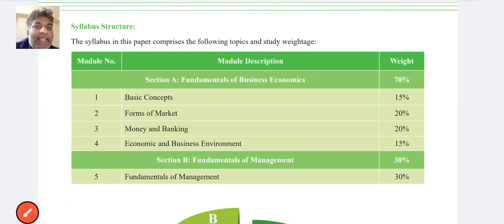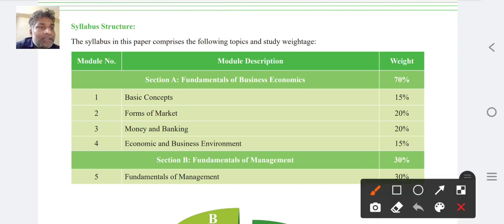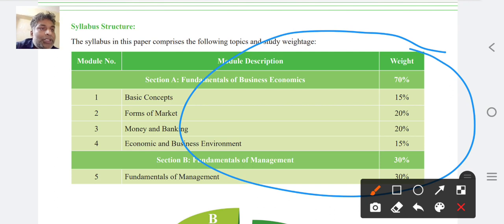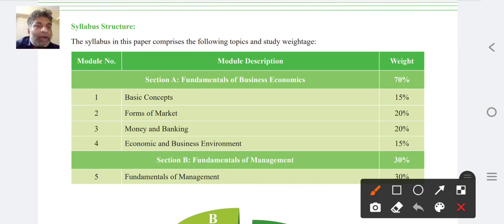The syllabus in this paper comprises the following types of study weightage. As I already mentioned, this paper contains two sections. That is section A, fundamentals of business economics, which is 70%, and section B, which we see here is 30%, that is fundamentals of management.